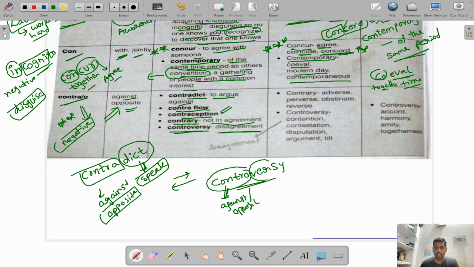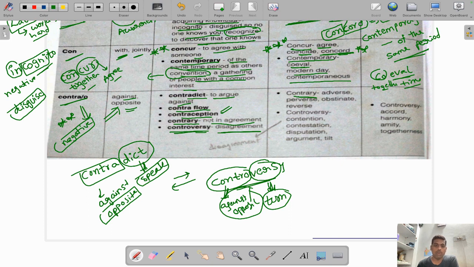Verse, VERS, is another root word which means turn. So if something turns against or opposite to us or someone, that we will say controversy. For example, an allegation is made against a heroine or hero, that is turned opposite to her, which means it is controversy. Now let us see the synonyms.